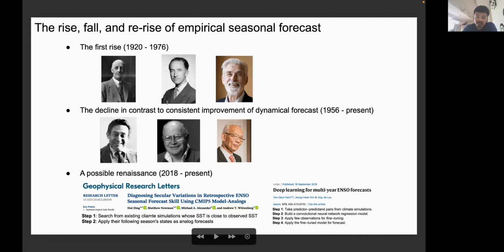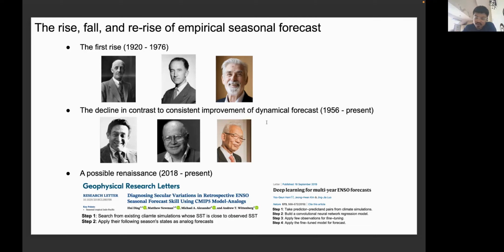This marks a fall of empirical seasonal forecast, because as the dynamical forecast consistently improves, the importance of empirical forecast to guide the improvement of dynamical forecast or our process understanding gradually declines. But since the year 2012 or 2018, roughly around that time, we do see a renaissance of empirical seasonal forecast.